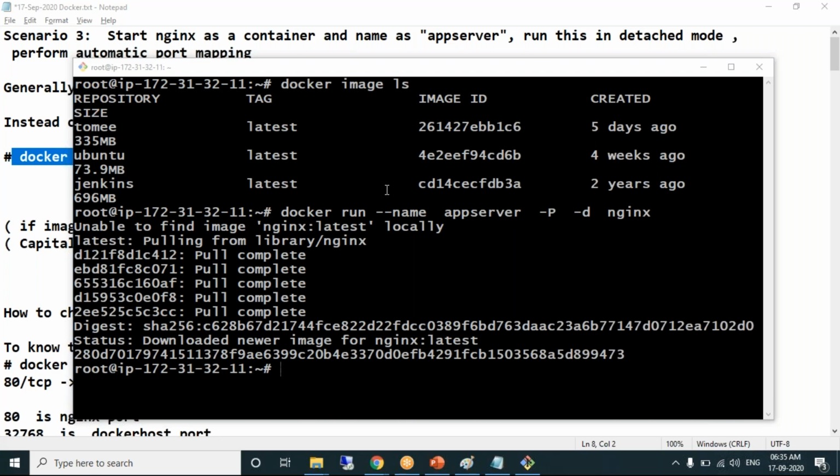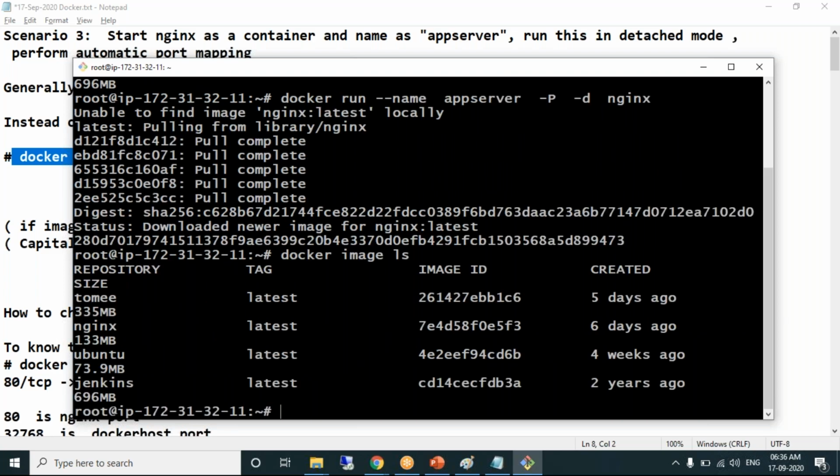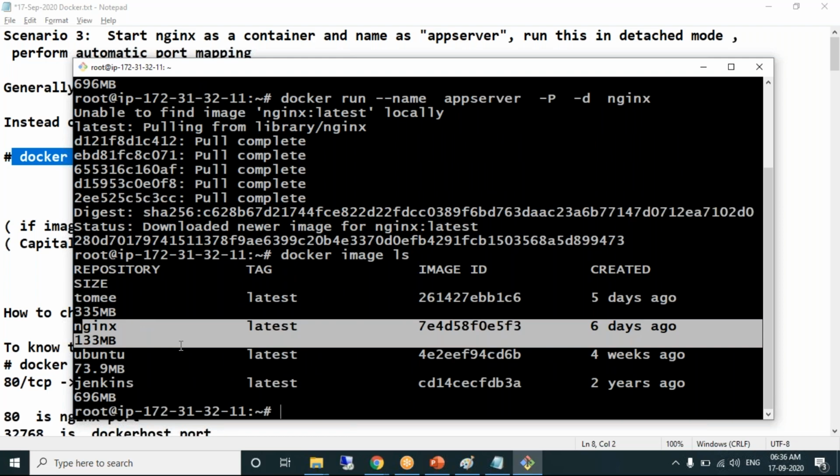No. When you run the docker run command, it checks whether the image is available or not. If it is not available, the pull operation is performed automatically. If you see docker image ls now, are you able to see the Nginx image? Yes. So the image is downloaded and the container gets created.